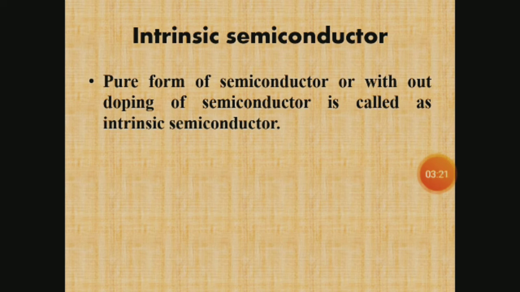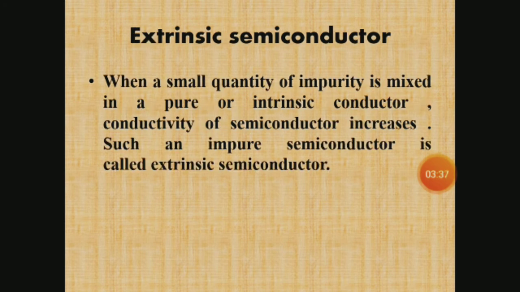So, in the case of the intrinsic semiconductor, n is equal to p is equal to ni. Here n is the concentration of electrons, p is the concentration of holes, and ni is the intrinsic carrier concentration. The extrinsic semiconductor means that in a semiconductor, charge carriers may be introduced by adding impurity to it. This process is called doping.